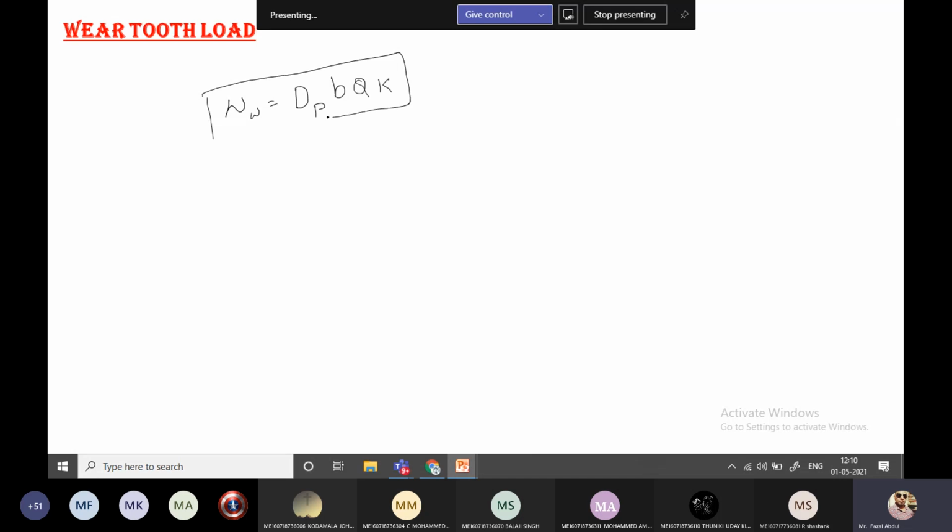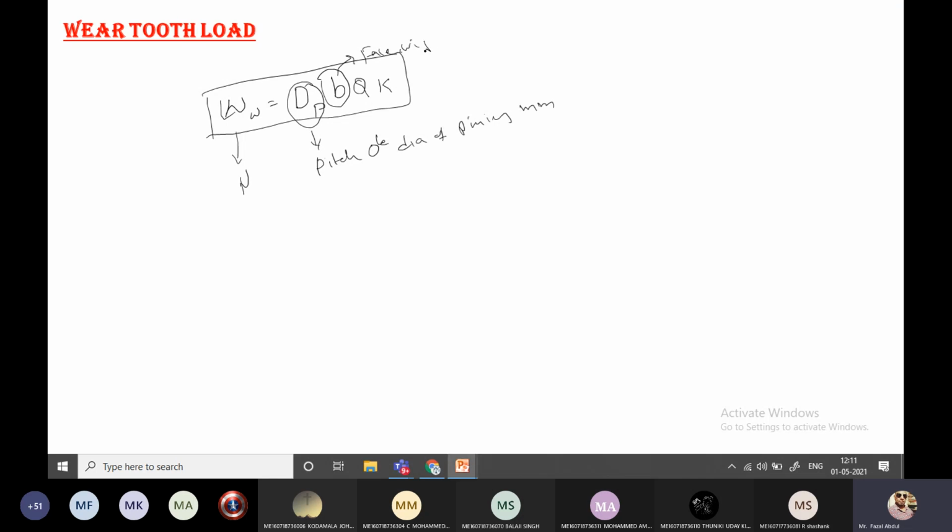You have to remember this equation, where Ww is the wear load acting on the gear teeth, the maximum load. dp is the pitch circle diameter of the pinion, in mm, with the load in newtons. b is the face width of the gear teeth, and K is the load stress factor.